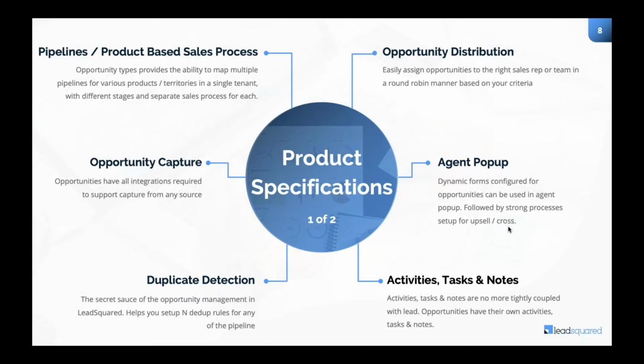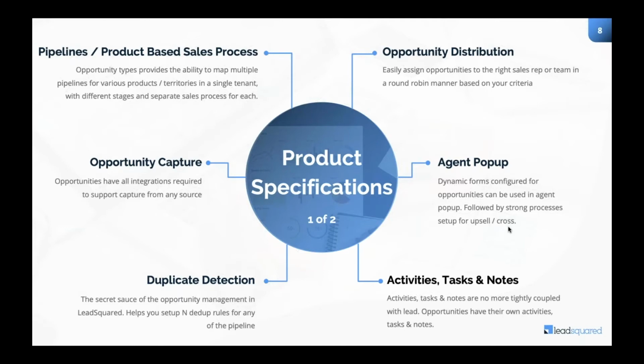Even the calling part, the agent pop-up supports it. If a call comes from a particular customer and there are multiple opportunities with this customer, our agent pop-up will start showing all the opportunities which are there with this customer. All the ongoing ones, all the closed ones, all the lost ones, whatever you wish to see, all will be available.